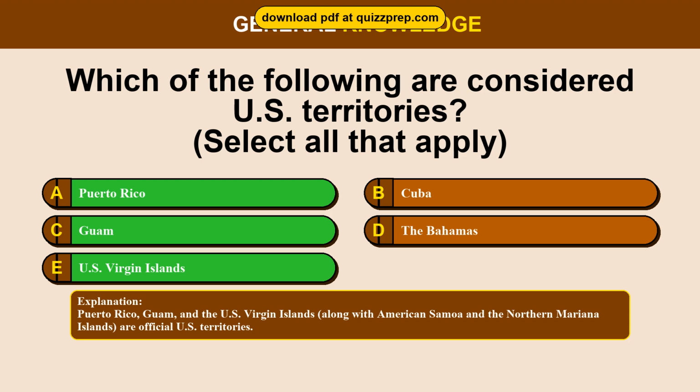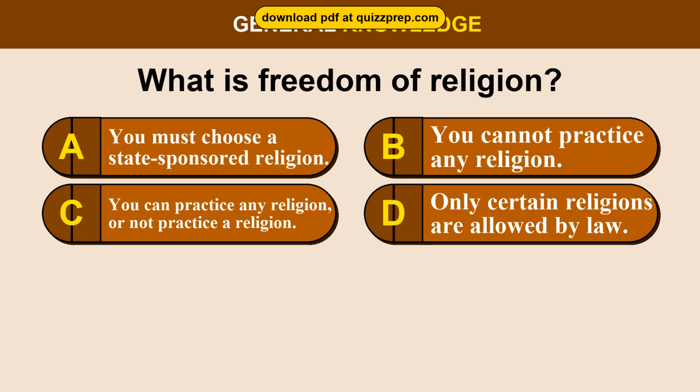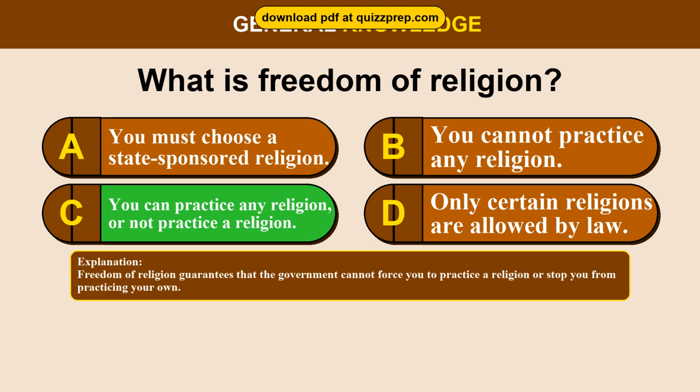Question 82. What is freedom of religion? Option A. You must choose a state-sponsored religion. Option B. You cannot practice any religion. Option C. You can practice any religion, or not practice a religion. Option D. Only certain religions are allowed by law. The correct answer is option C. You can practice any religion, or not practice a religion. Freedom of religion guarantees that the government cannot force you to practice a religion or stop you from practicing your own.